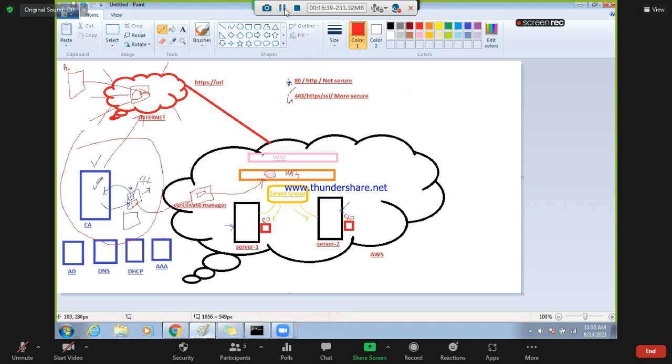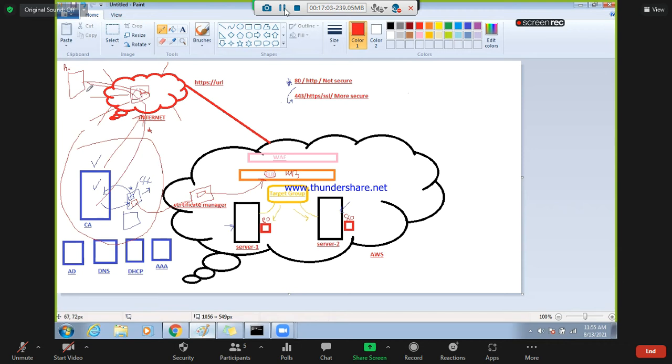So when one of your employees is doing a secure transaction, these certificates are trusted to each other. That's why they can do a secure transaction and no hacker can come in, because this is an HTTPS connection. Are you getting my point? This is very important from a cyber security point of view.